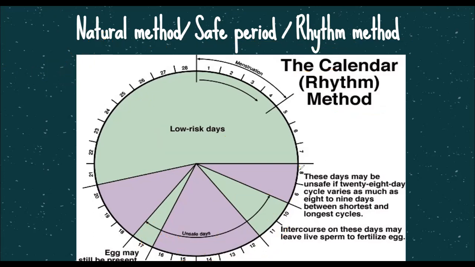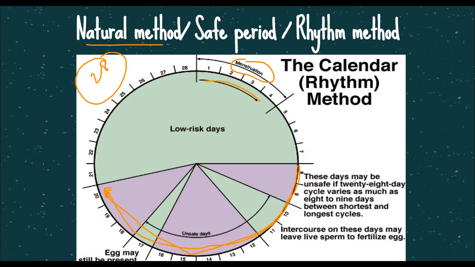Here we refer to a 28 day cycle, in which the initial phase is the menstruation phase, where bleeding takes place. After 2-3 buffer days, from the 8th day till the 20th day, any intercourse should be avoided for the natural method to be successful.